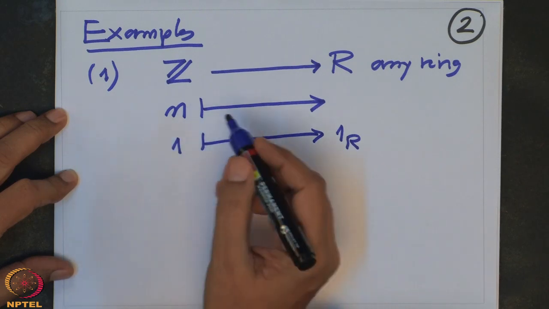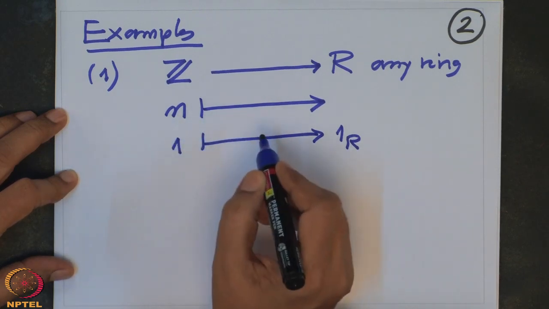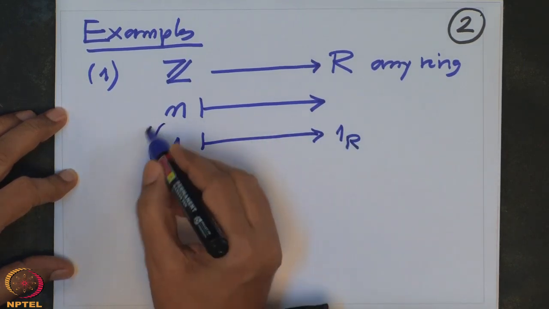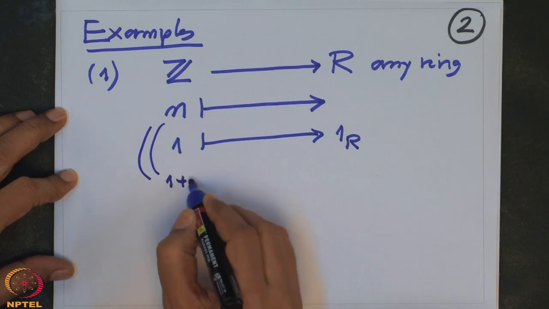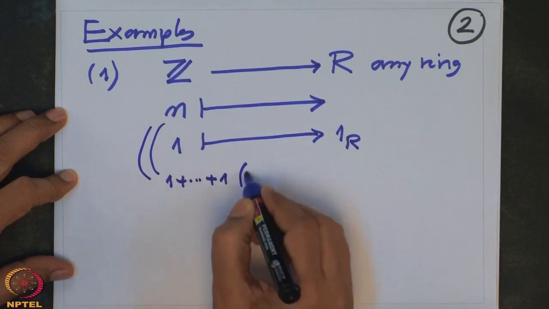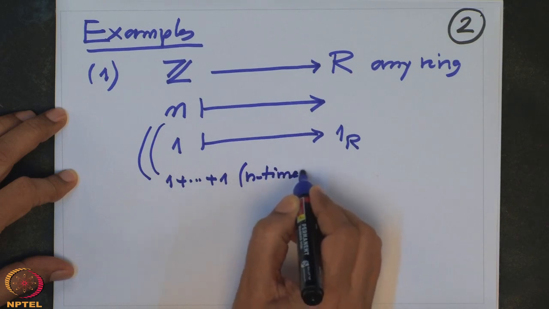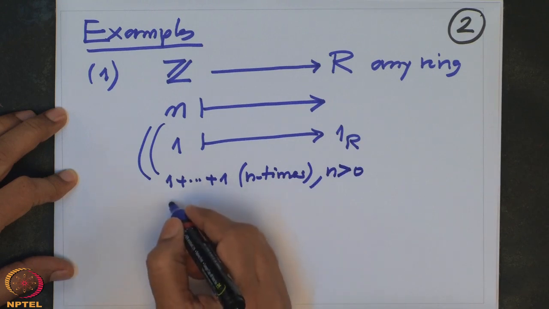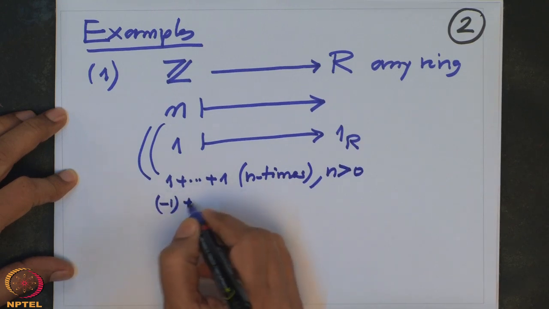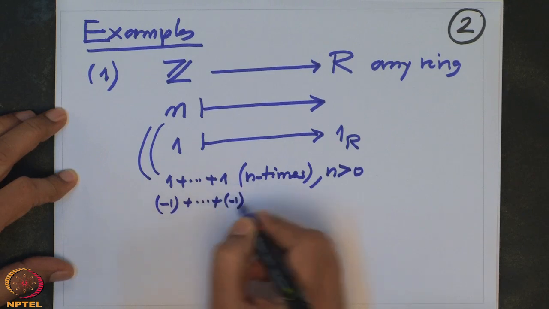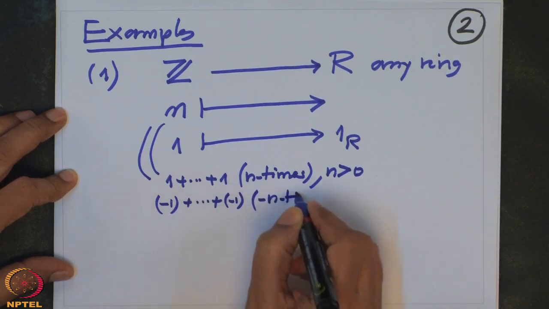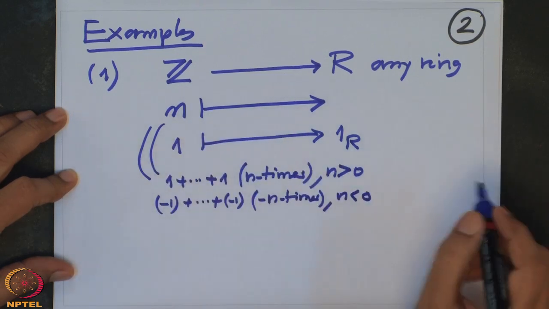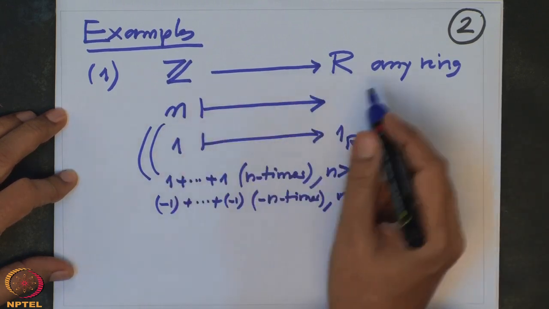When it is negative, you think it is minus 1 plus minus 1, minus n times. Of course, when n is 0, we know we need a group homomorphism from Z plus